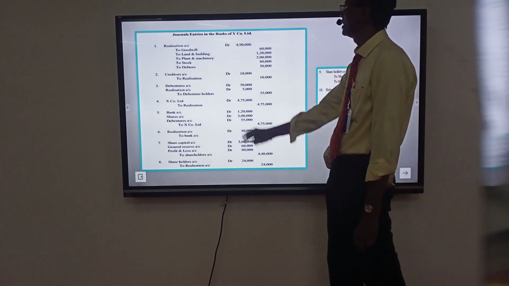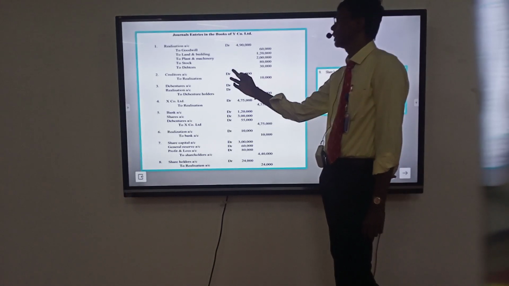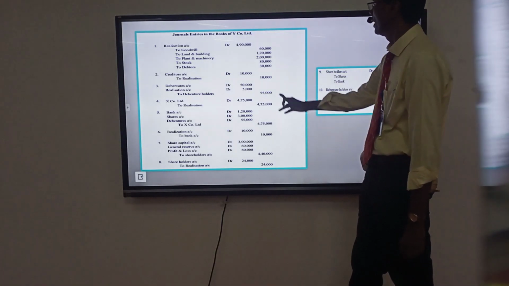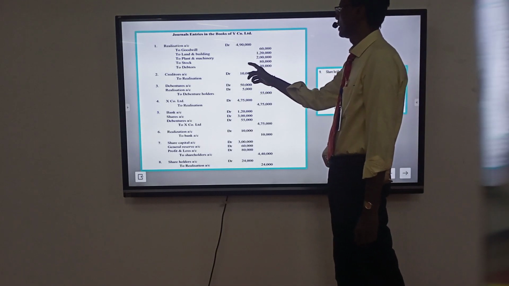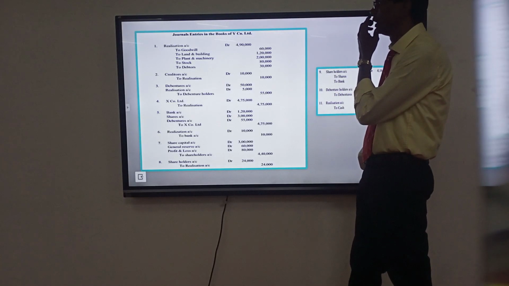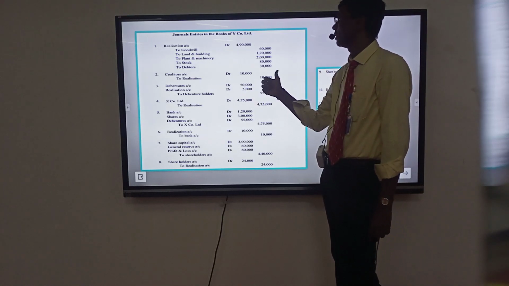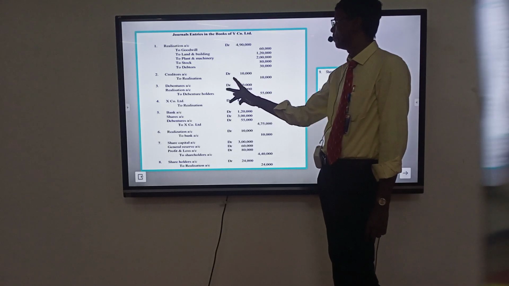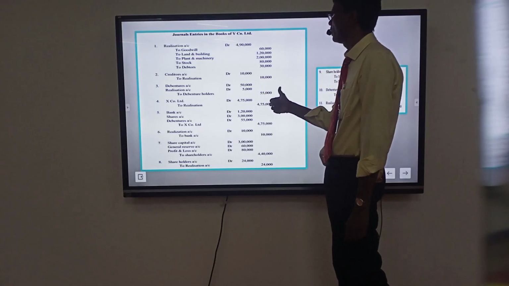Journal entries. Realization account: the realization of all the assets taken over, the goodwill, land and building, plant and machinery, stock. Goodwill value 60,000, land and building 1,20,000, plant and machinery 2 lakhs, stock 80,000, debtors 30,000. Assets transferred to realization 4,90,000. Creditors transferred to realization: creditors account debit to realization 10,000. Debenture transferred to debenture holder: debenture account 50,000, realization 5,000, transfer to debenture holder 55,000.